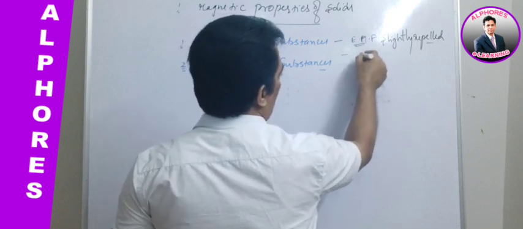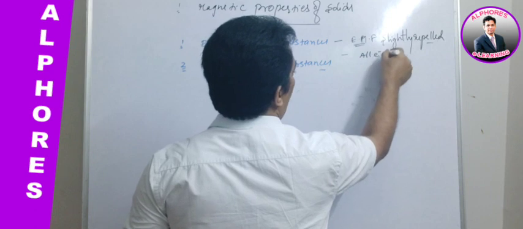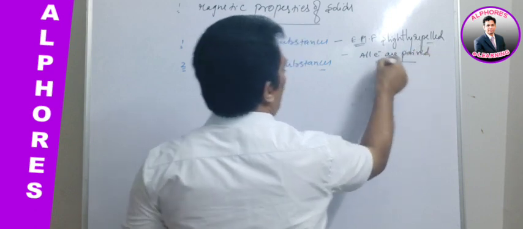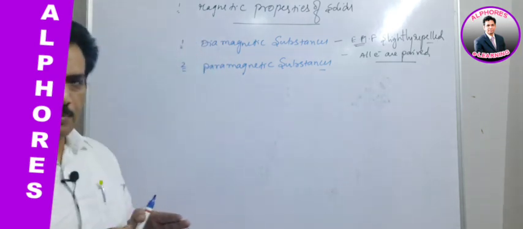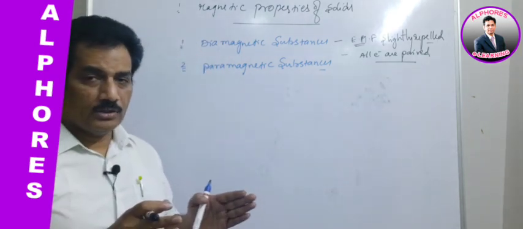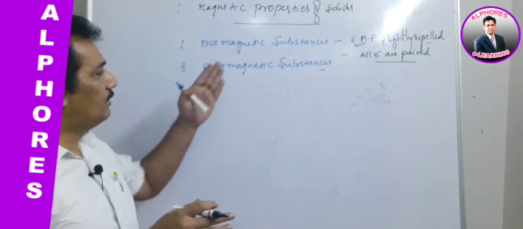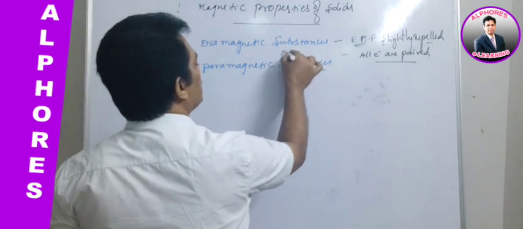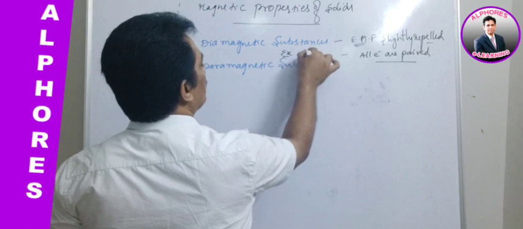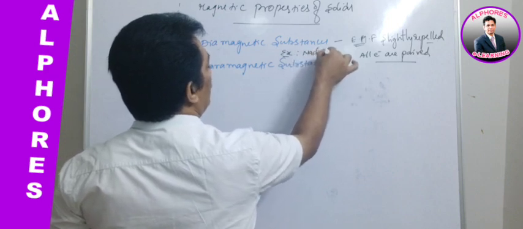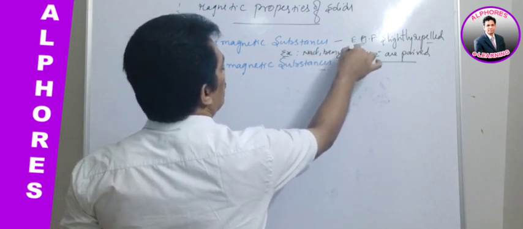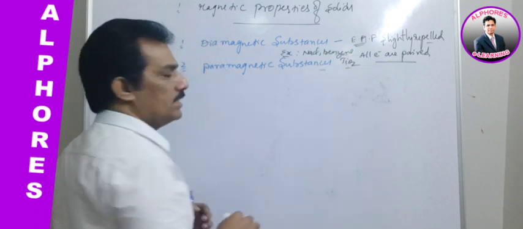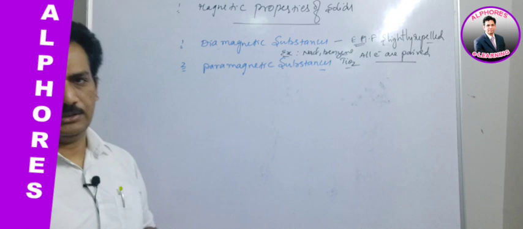All electrons are paired in these compounds, and because there is no unpaired electron in the compound, they behave like that. The best known examples for diamagnetic substances are NaCl and benzene, already we know these two, and titanium oxide.